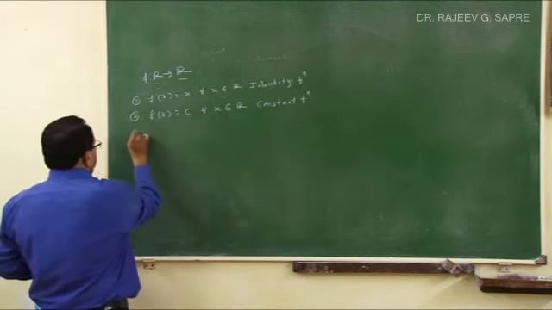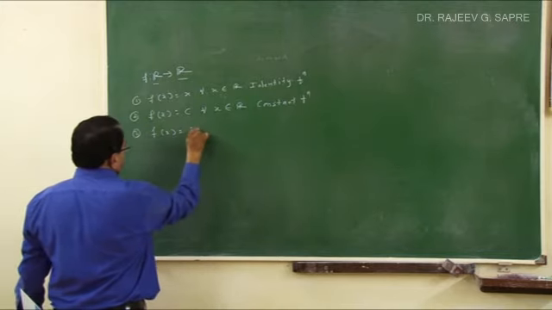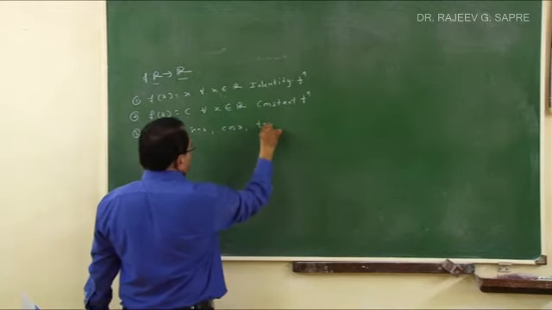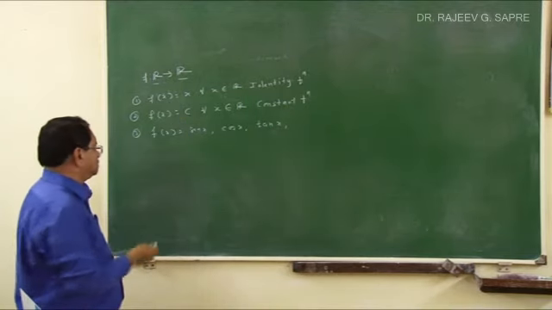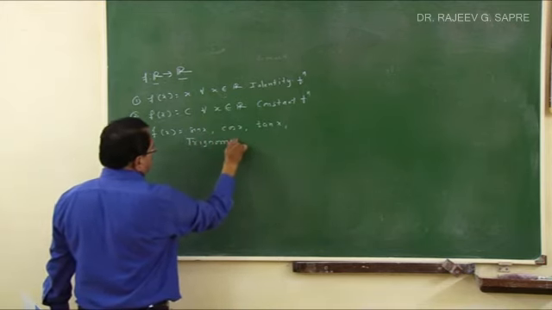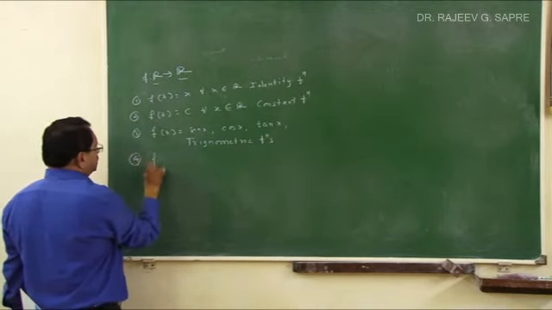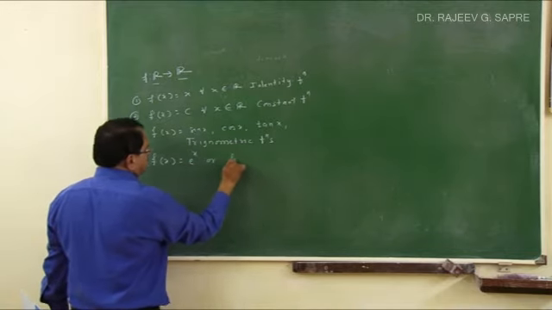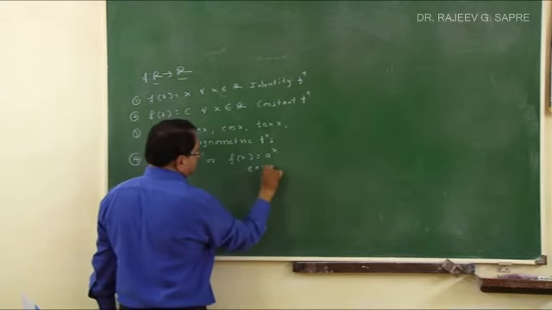Then you know that functions like this, f of x is equal to sin x, then cos x, then what? tan x, etc. sec x, cosec x, cot x, they are all trigonometric functions. Then you have functions called exponential functions. f of x is equal to e raised to x, or f of x is equal to a raised to x. What are they called as? Exponential functions.